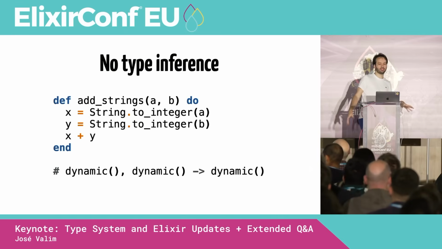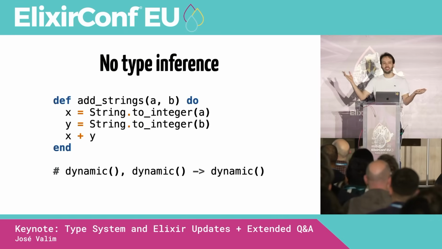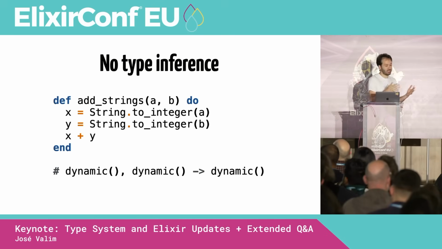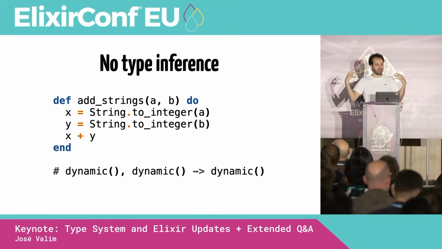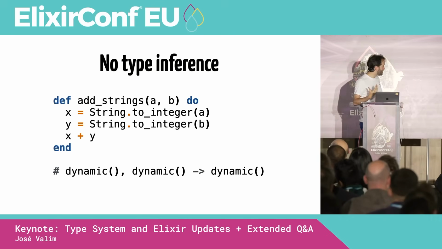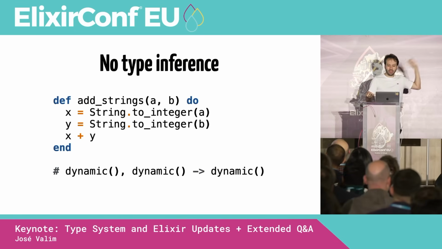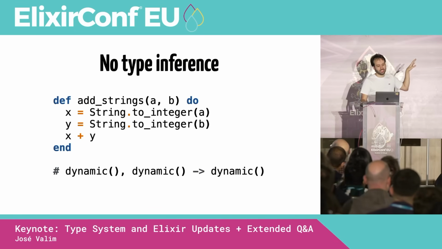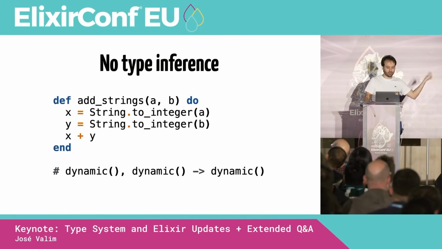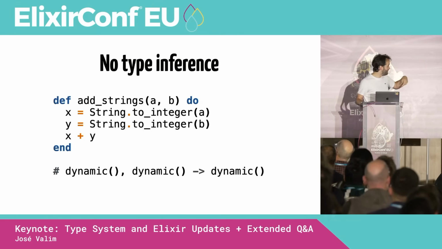So no type inference, that's the world we have been living in for quite some time, right? There is no type system, so there was no type inference as a consequence. Imagine this very simple, very silly code: add_strings receives two arguments, A and B. It calls string to integer passing A, so it converts the string to an integer, and X is an integer.